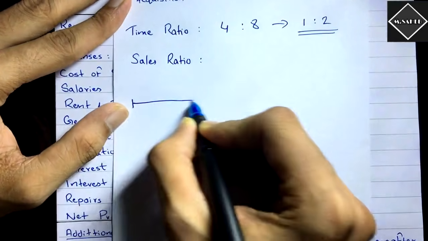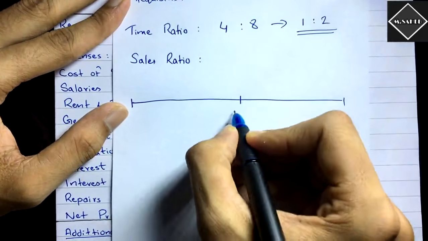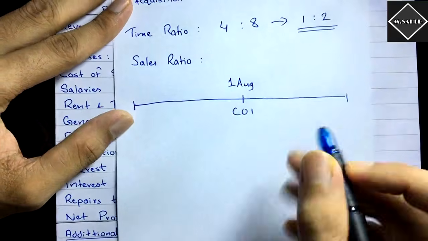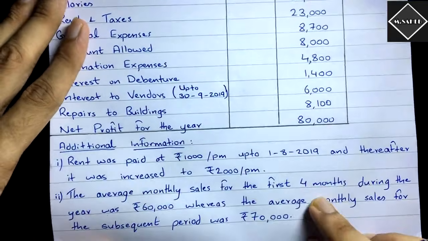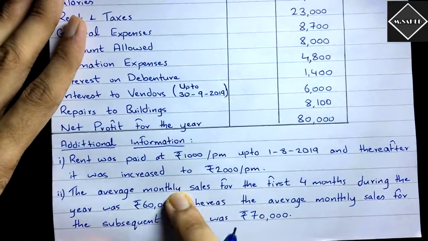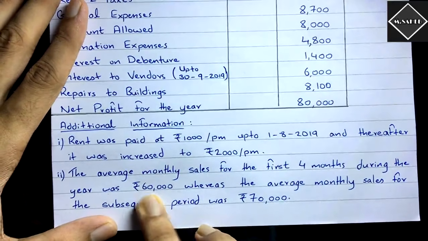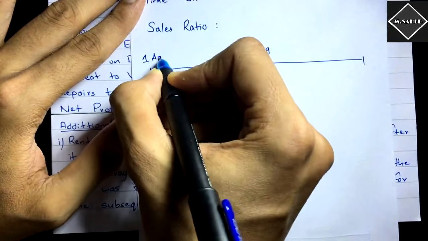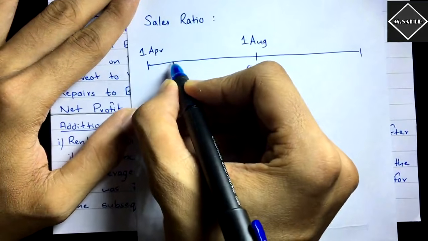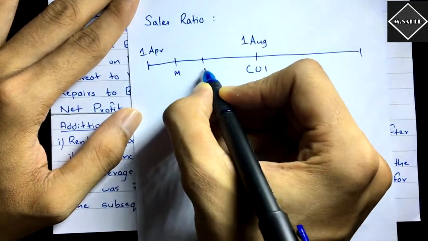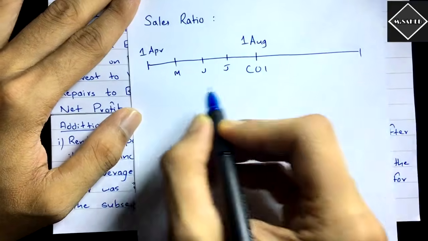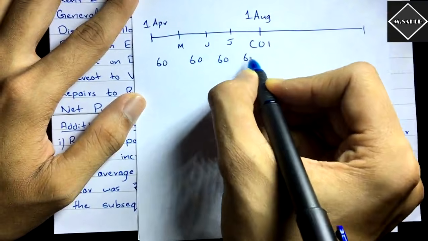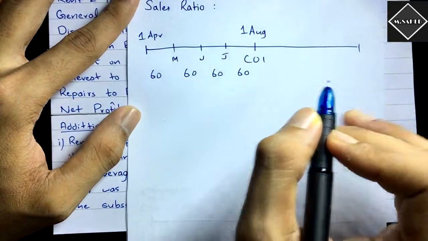Here, let's draw another line. This is the date of incorporation, COI, that is 1st August. Now they have said in the first 4 months, monthly sales were 60,000. Average, they have given us average. So on 1st April the year started. April, May, June, and July. Here 60,000, here 60,000, here 60,000, and here 60,000. Simple, right?